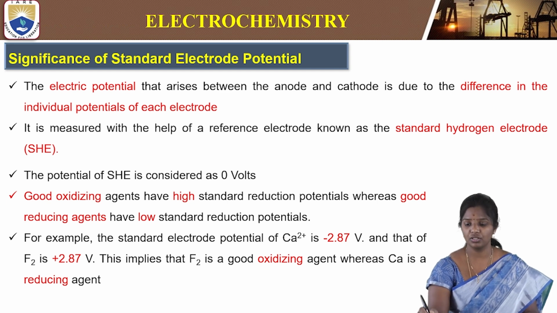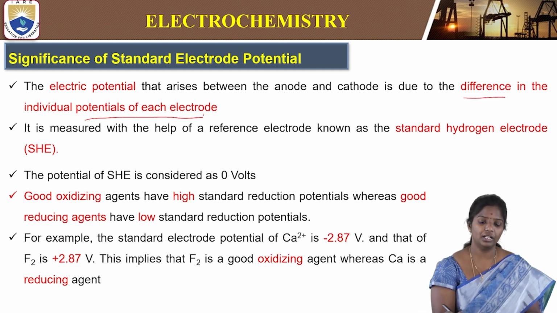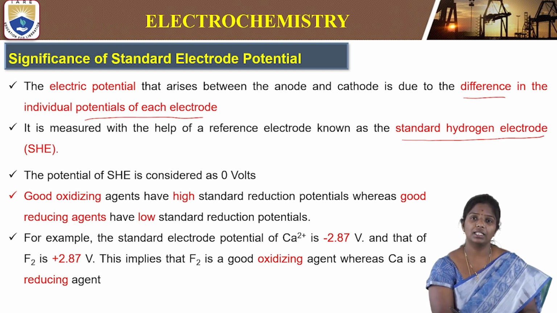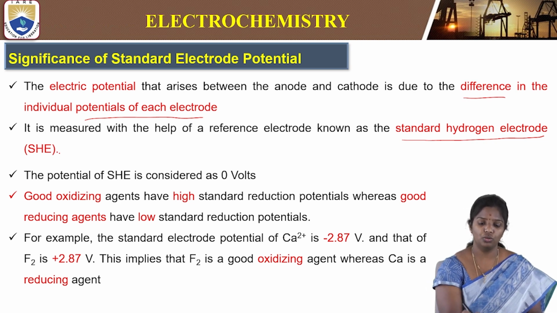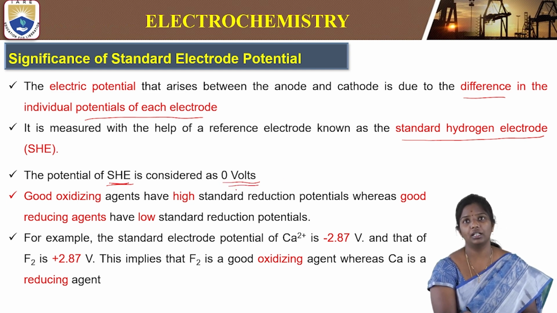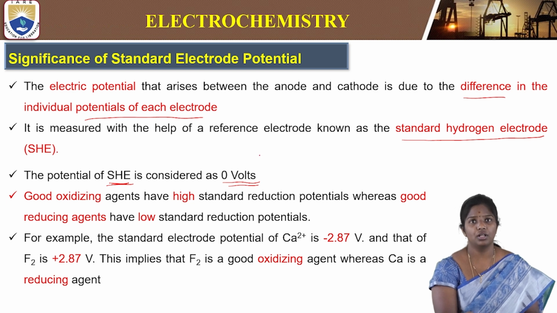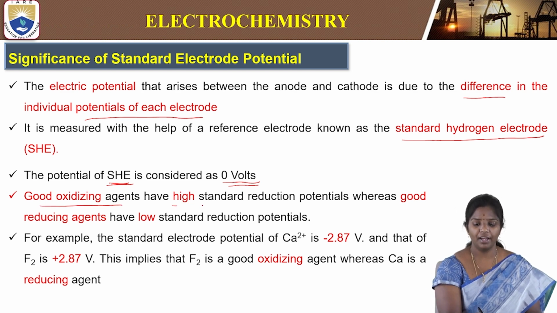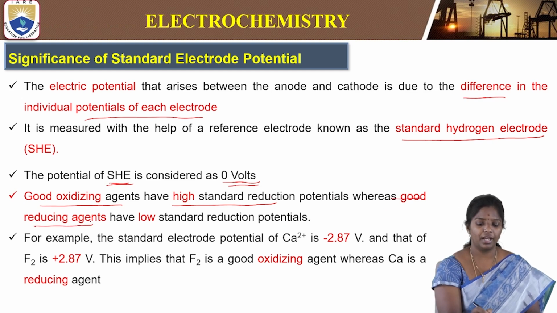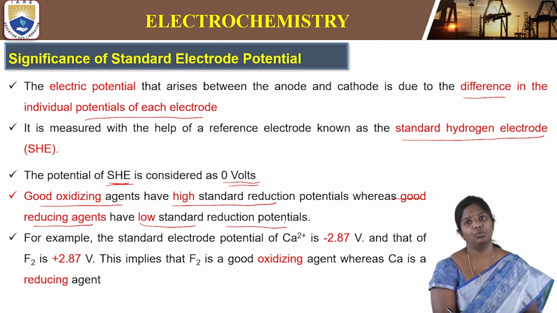This is the main difference of individual potentials of an electrode. So it is measured with the help of a reference electrode called standard hydrogen electrode. To determine the potential of another electrode, we have to consider the standard hydrogen electrode to be 0 volts. So, good oxidizing agents will have higher standard reduction potentials, whereas good reducing agents will have lower standard reduction potentials.